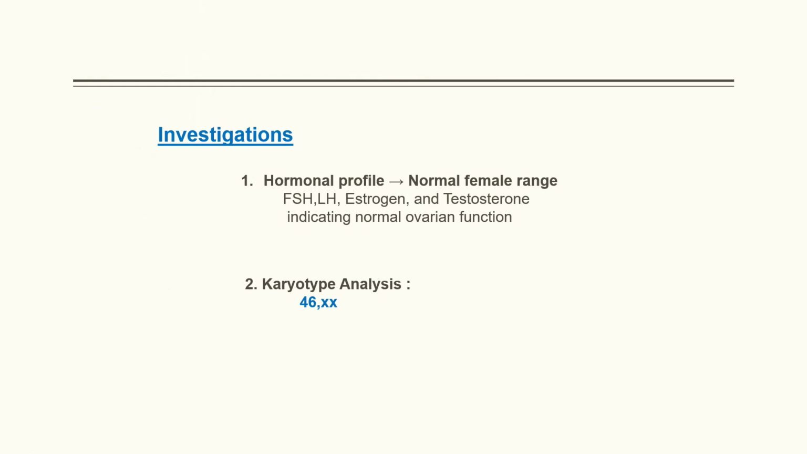So hormonal evaluation, that is the blood test for follicle stimulating hormone, luteinizing hormone, estrogen and testosterone, shows levels within the normal female range, indicating normal ovarian function. And the karyotype analysis, that is a chromosomal study, confirms a normal female karyotype of 46XX, which helps to differentiate MRKH from other conditions like AIS and Turner syndrome.